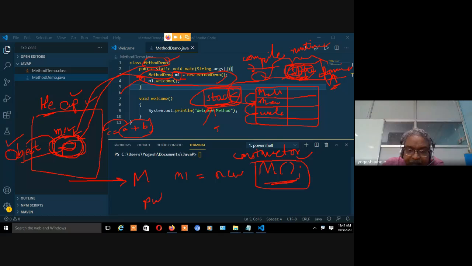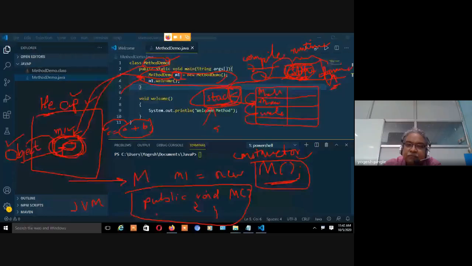If I put it in syntax, it will be created like this: public void m, empty brackets, curly brackets. This constructor is being created by whom? By the JVM. Have you written it like this? Public void m1 हम लोग ने लिखा है क्या? नहीं लिखा है, right? But internally, the Java virtual machine is going to create a constructor for us.